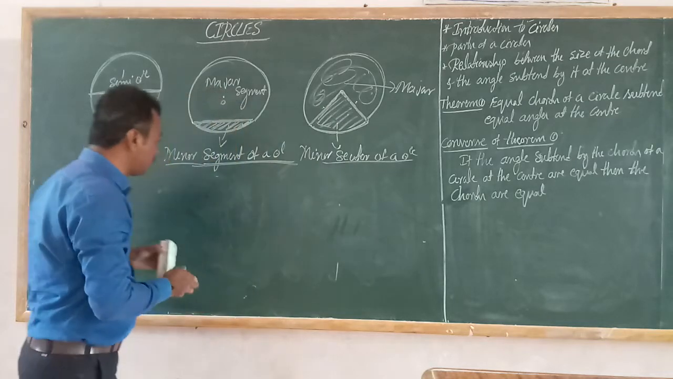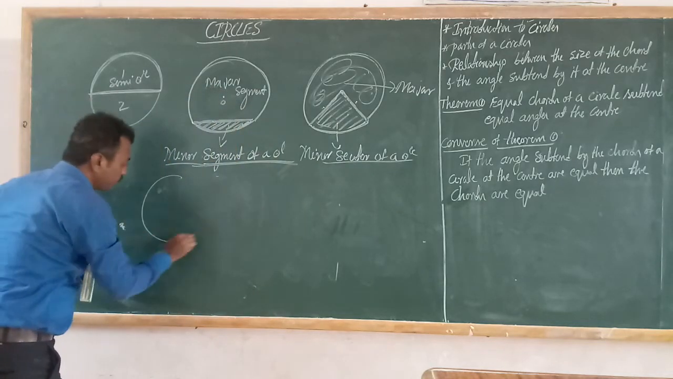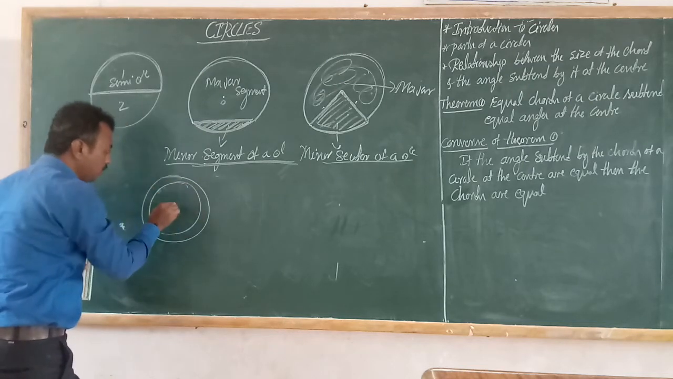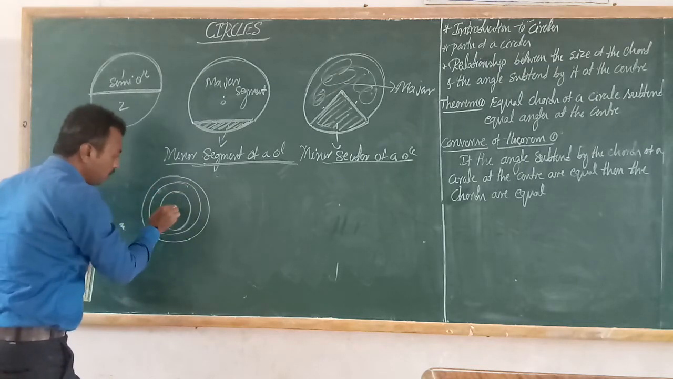And one more thing is this, friends. See, this is one circle with center O, and this is also the same circle with center O, and this is also the same circle with center O.